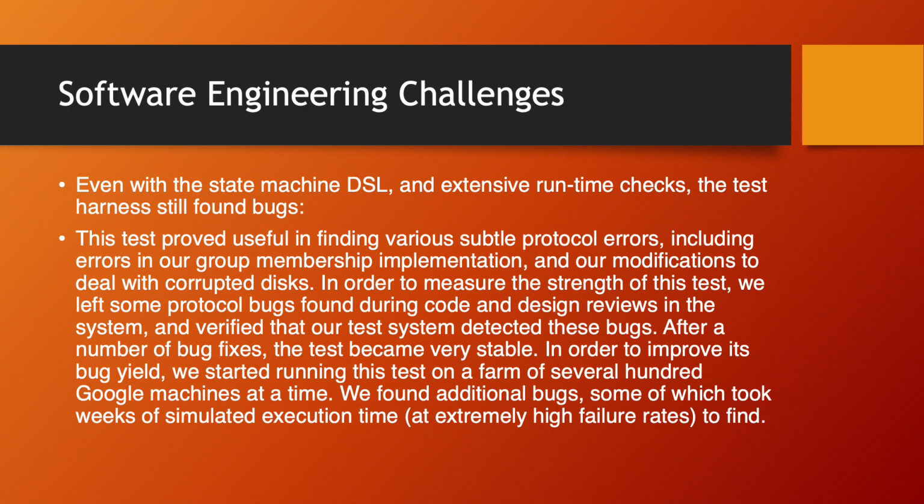Even with the state machine DSL and extensive runtime checks, the test harness still found bugs. This test proved useful in finding various subtle protocol errors, including errors in our group membership implementation and our modifications to deal with corrupted disks. In order to measure the strength of this test, we left some protocol bugs found during code and design reviews in the system and verified that our test system detected these bugs. After a number of bug fixes, the test became very stable.